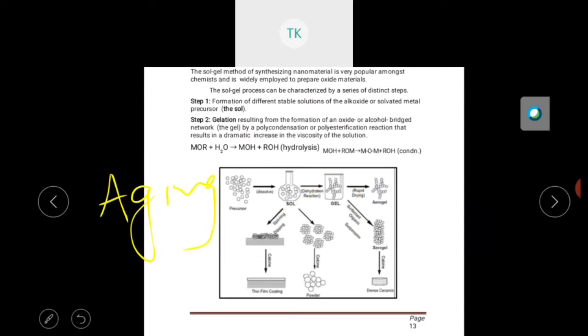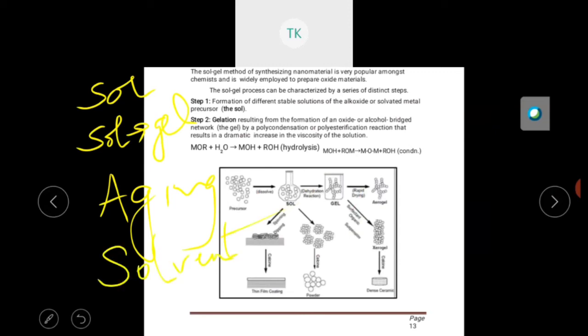So first you should prepare a salt, then convert the salt to gel. Then the third step is aging of the gel. Then whatever solvent is there, you should remove that solvent. Then the fifth step is heat treatment. Whatever product you have, you should heat it to a very high temperature. So there are 6 steps.